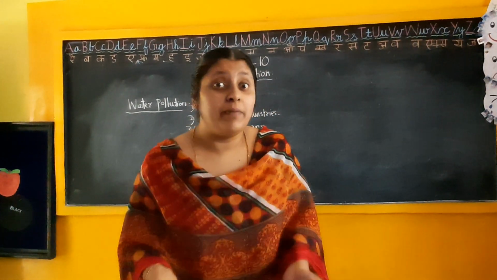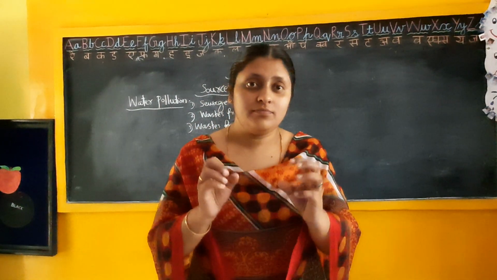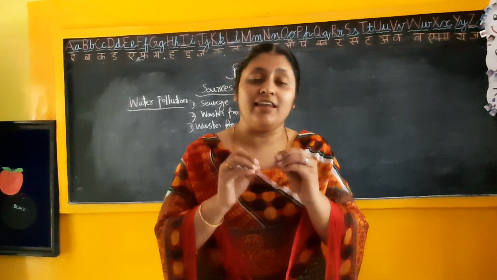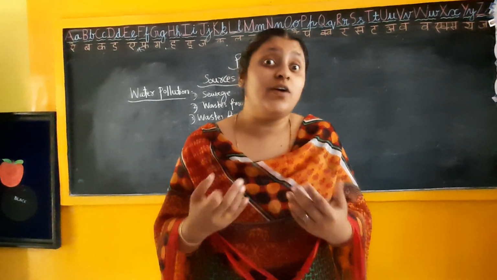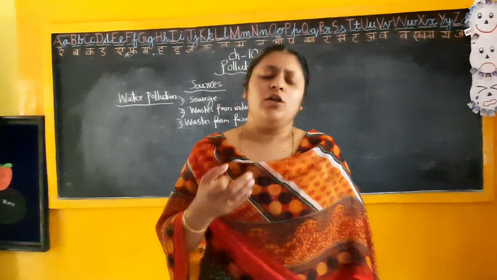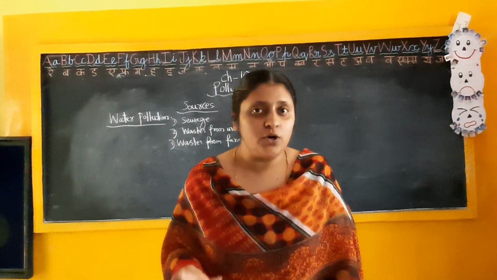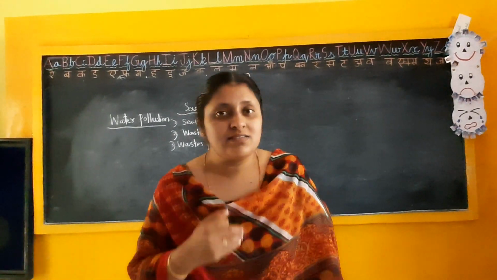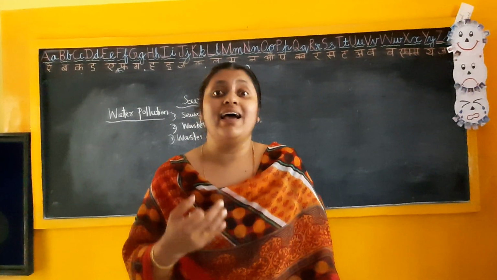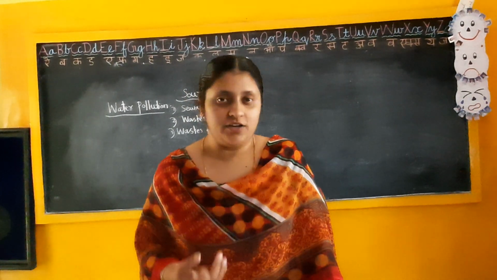And what will be the impact of that? After these poisonous things enter our water bodies, what will happen? A lot of plants and animals are there in our water bodies, we all know that. These things will harm the animals and plant life in our water bodies.